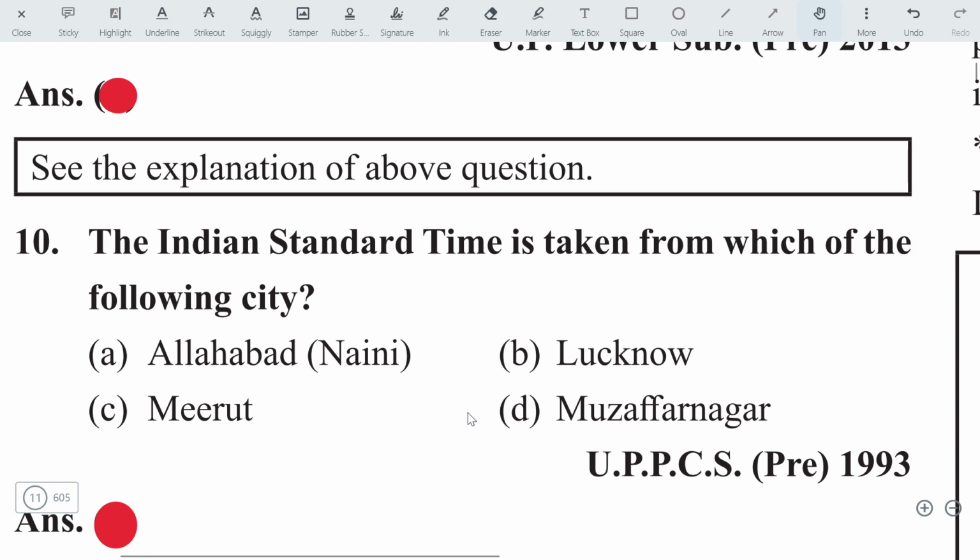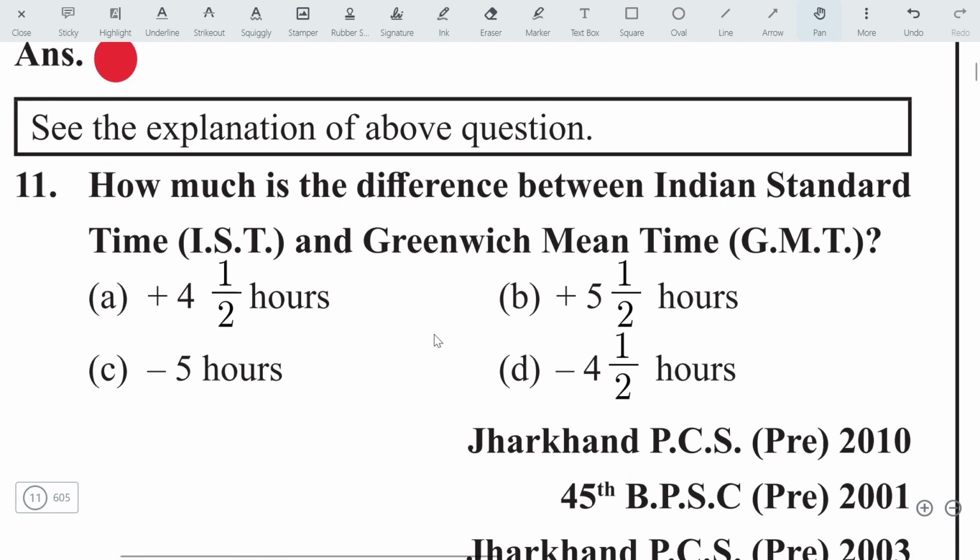The Indian Standard Time is taken from which of the following cities? It is taken from Allahabad, Naini. I have already told you this. Okay, this is a numerical question. Let's solve it. How much is the difference between Indian Standard Time and Greenwich Mean Time? If you have mugged up this question, it is very easy for you. It is option B, because Indian Standard Time is 5.5 hours ahead of Greenwich time.